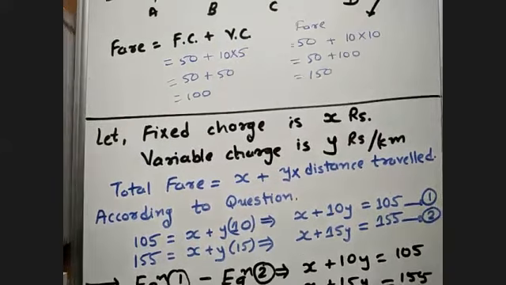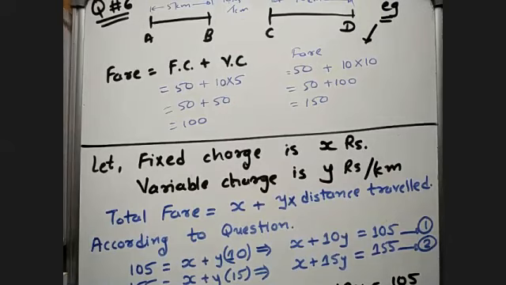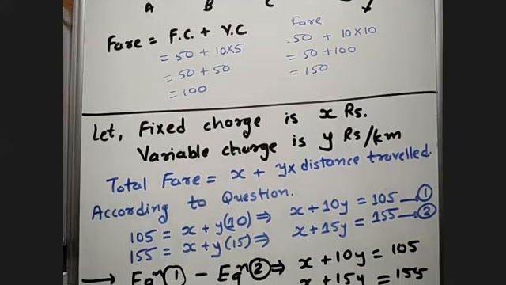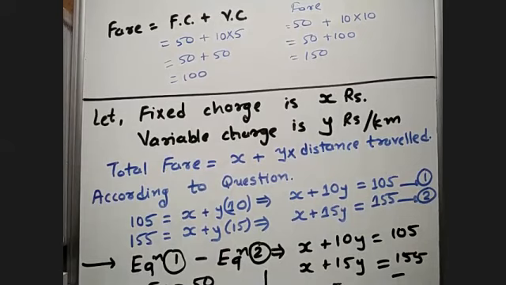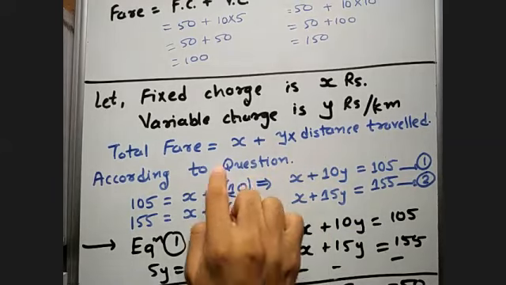Let me explain this once again, then you can ask me your doubts. In question number 6, they are telling that a taxi fare consists of two charges. One charge is a fixed charge and another is a variable charge. It depends on how much distance you have traveled. So according to the question, let us assume that our fixed charge is X rupees and the variable charge is Y rupees per kilometer. So our total fare will be X plus Y into distance traveled. Now, according to the question, our first condition is if you are traveling about 10 kilometers, then you have to pay 105 rupees.